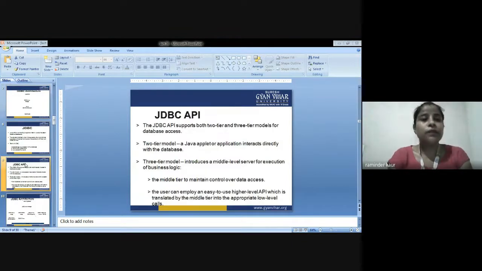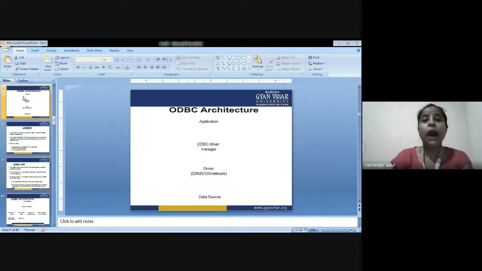Next, this is the ODBC architecture. Have a look at the same. Applications are there, then the ODBC driver manager, which manages everything related to ODBC. Then drivers for DBMS, operating system, and network. Next, these are the data sources where data is available. So this was about ODBC.